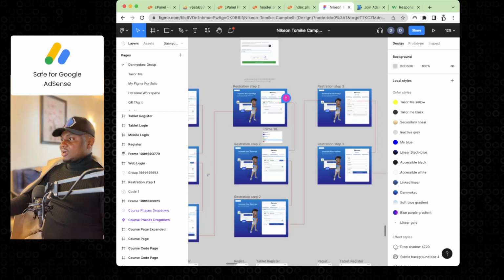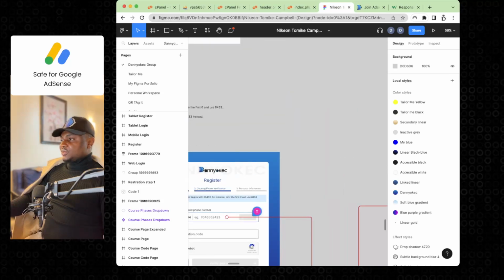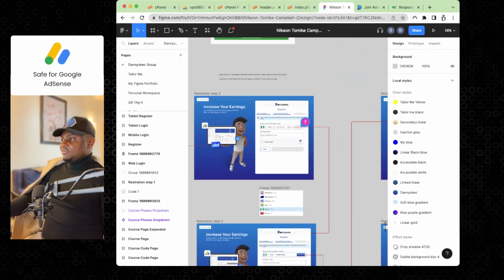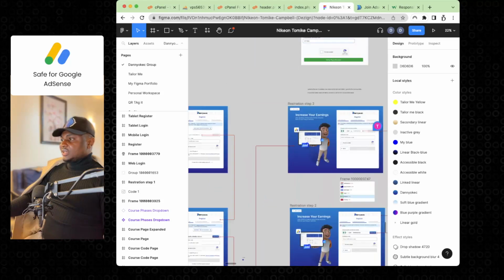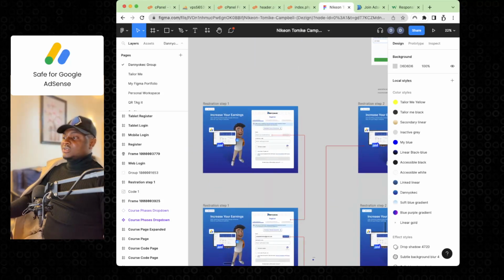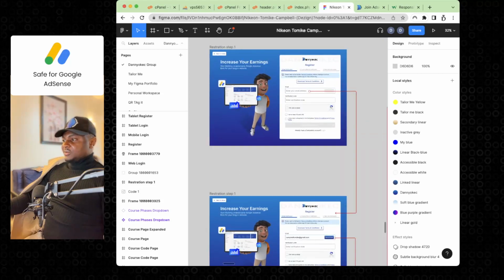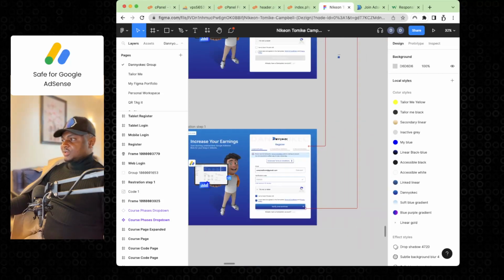Now I'm going to recode this design today, me and my team, and fix up some of those APIs to be able to detect Nigeria. Once you're in Nigeria, it shows you to pay in naira with your card. But if you're outside the country, you just pay with crypto. So we're going to be implementing APIs. This is what the registration page is going to be like in steps.